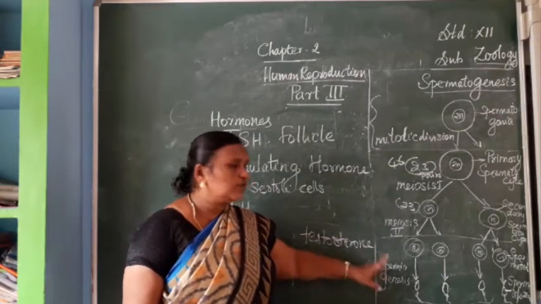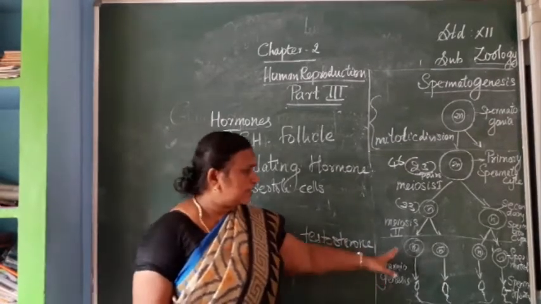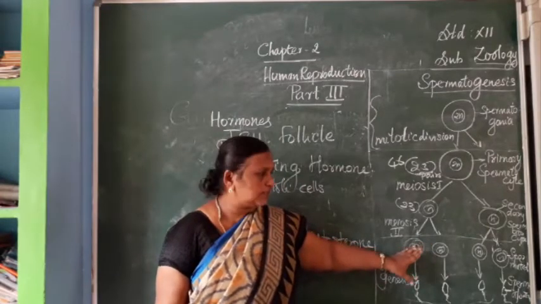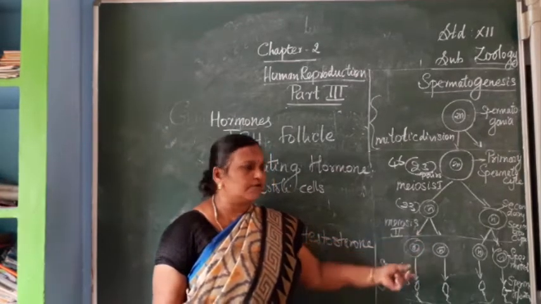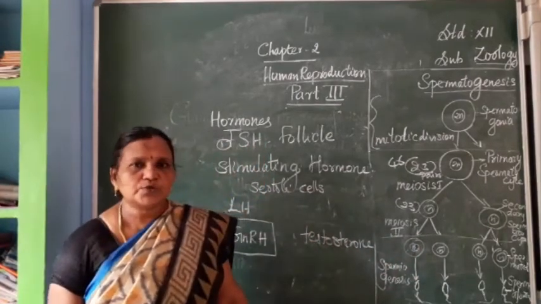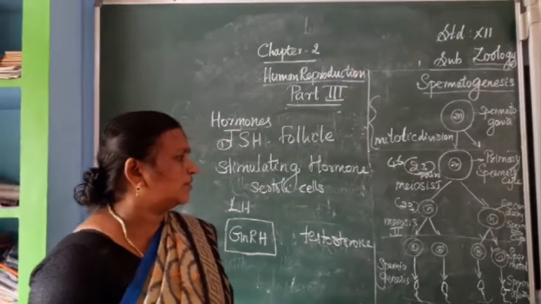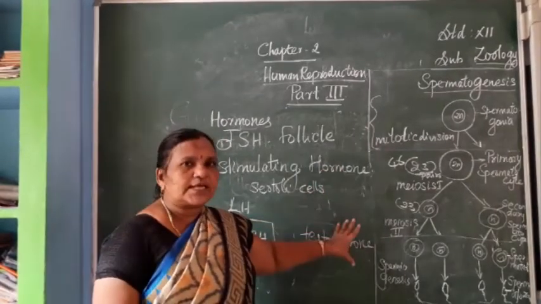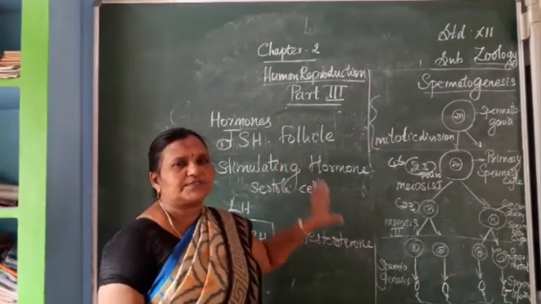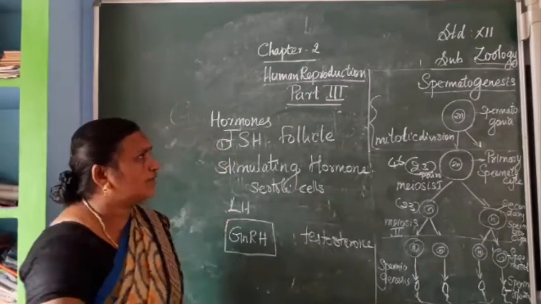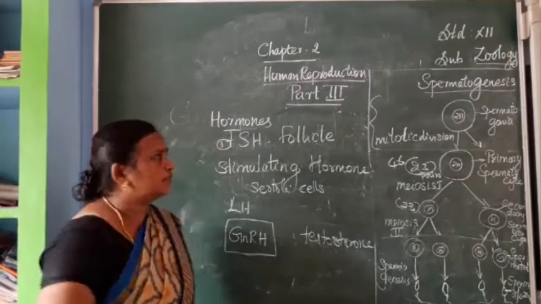Last, in this phase, spermiogenesis will happen. Finally, the young or immature spermatids are converted into spermatozoa. They are the matured spermatozoa or sperms. So afterwards you have to write all the hormones which are involved in spermatogenesis. Then now we can pass on to the structure of a sperm.